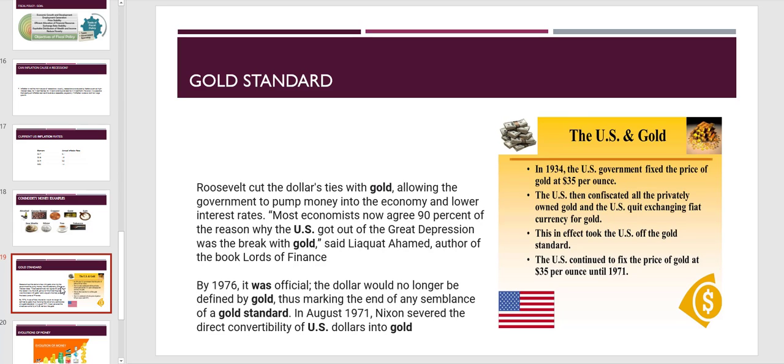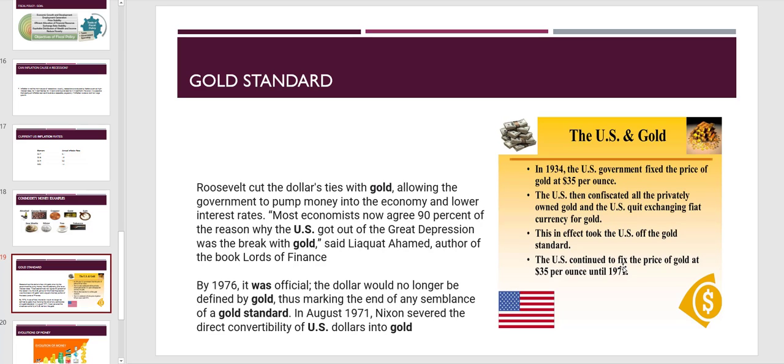The gold standard in the US: in 1934, the US government fixed the price of gold at $35 per ounce, right? The US then confiscated all previously owned gold and exchanged fiat currency for gold. This took effect in the US after the gold standard. The US continued to fix the price of gold at $35 per ounce until 1971. That's when they took it out.